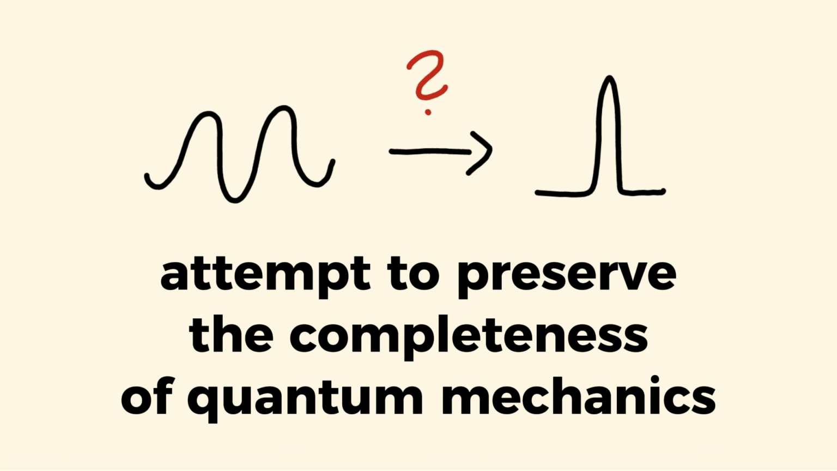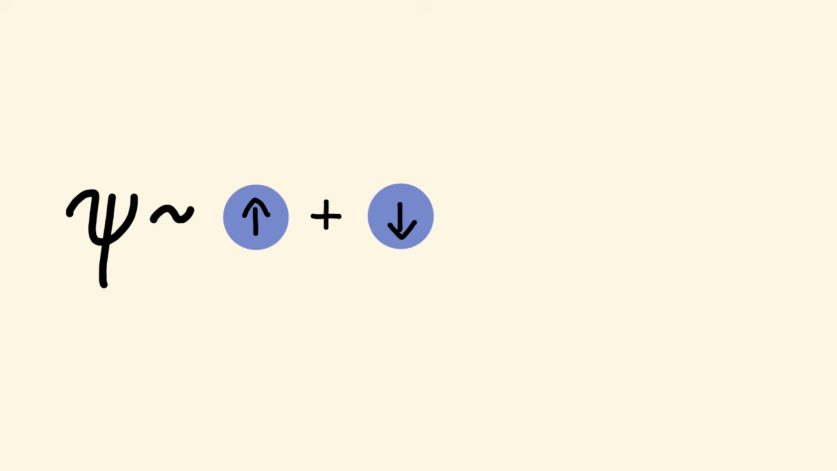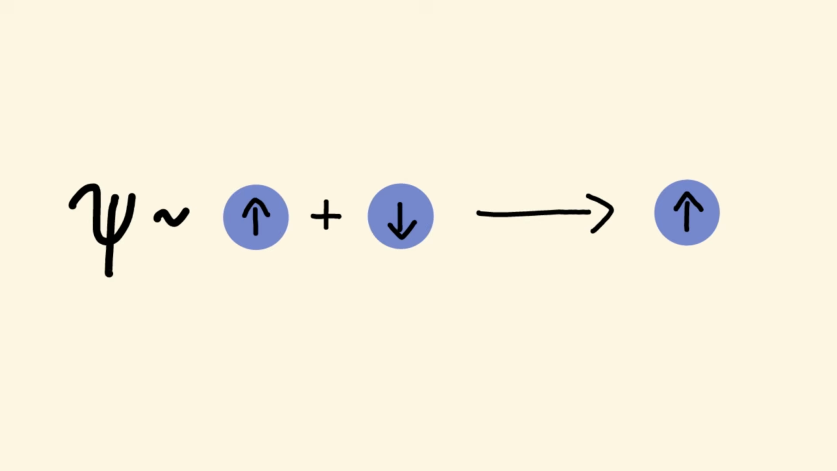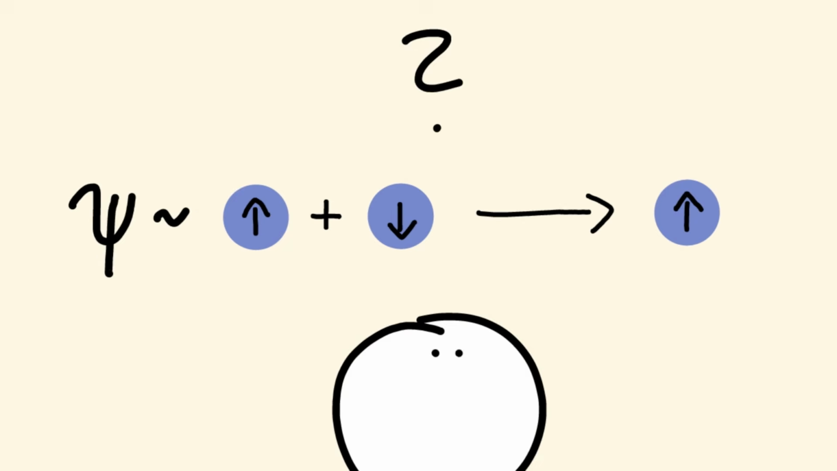This is an attempt to preserve the completeness of quantum mechanics. What does that mean? So let's say we have a particle and we have a corresponding wave function describing it. Before we measure the particle, the wave function describes it as being in a superposition. But, you know, if we measure it, we only get one certain outcome. For example, spin up.